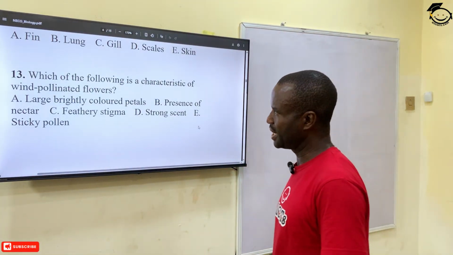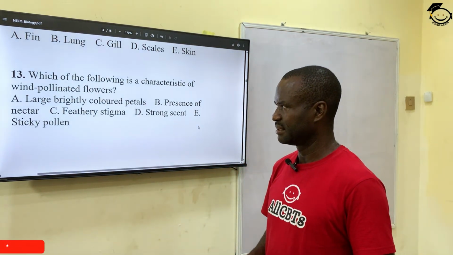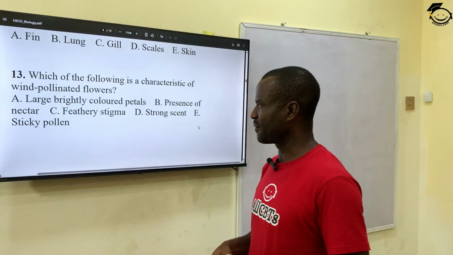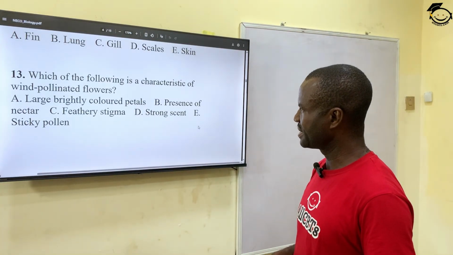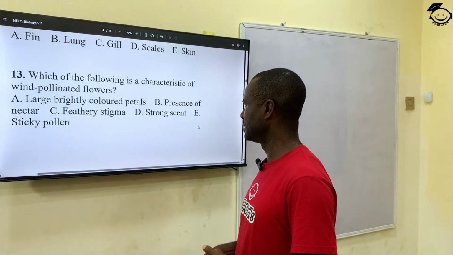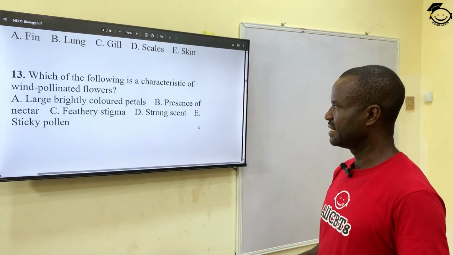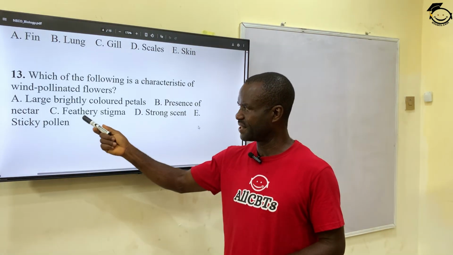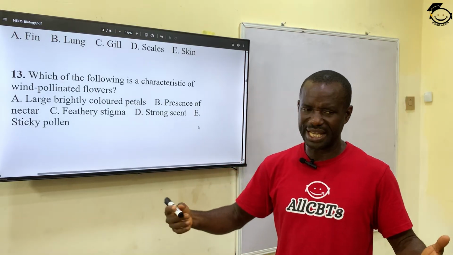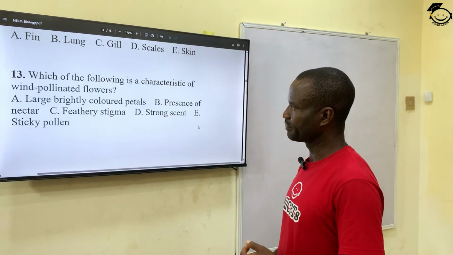So which of them? A. Large, brightly colored petal. B. Presence of nectar. C. Feathery stigma. D. Strong scent. And E. Sticky pollen. The correct answer is feathery stigma, because they are feathery so they can be carried by wind from one point to the other.